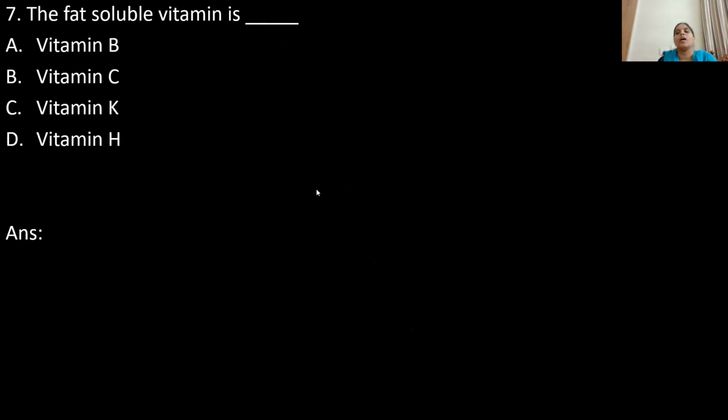Seventh question. The fat soluble vitamin is, here they have given the options. Option A, vitamin B. Option B, vitamin C. Option C, vitamin K. And option D, vitamin H. Children, there are two kinds of vitamins.